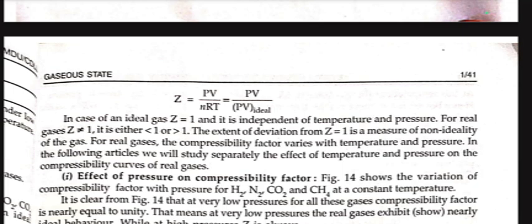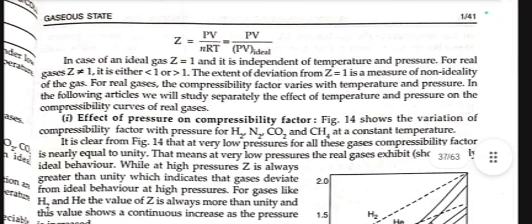For real gases, Z is not equal to 1. It is either less than or greater than 1. The extent of deviation from Z equal to 1 is a measure of non-ideality of the gas. For real gases, the compressibility factor varies with temperature and pressure. In the following articles, we will study separately the effect of temperature and pressure on the compressibility curves of real gases.